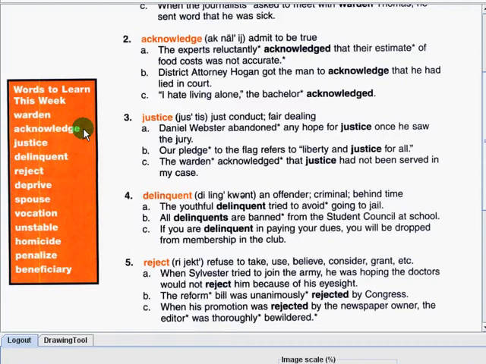Warden. Acknowledge. Justice. Delinquent. Reject. Deprive. Espouse. Vocation. Unstable. Homicide. Penalize. Beneficiary.